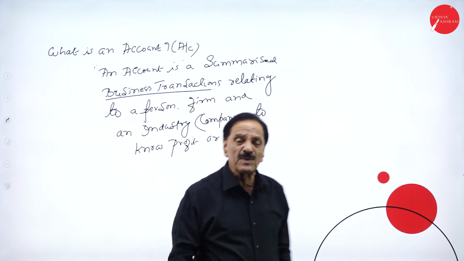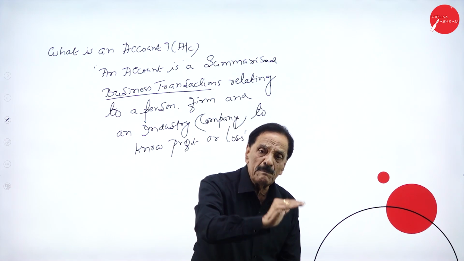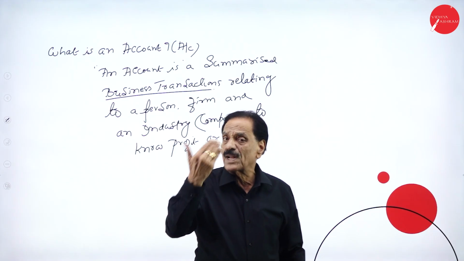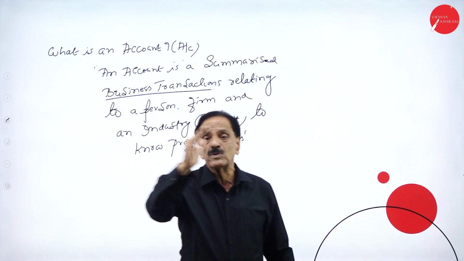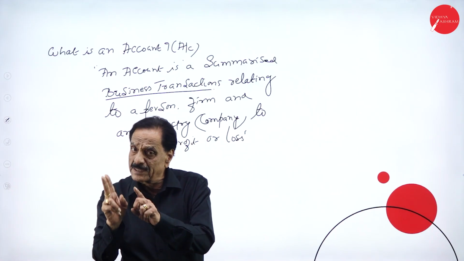What is actually transactions? Transfer of property from one person to another person is called transaction. There are two types of transaction.